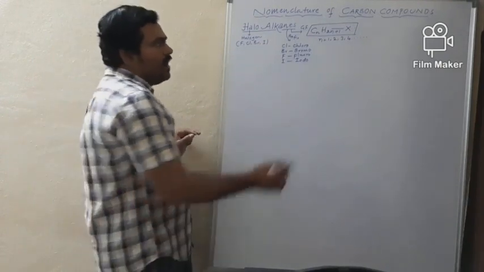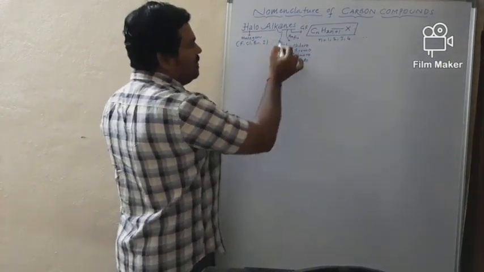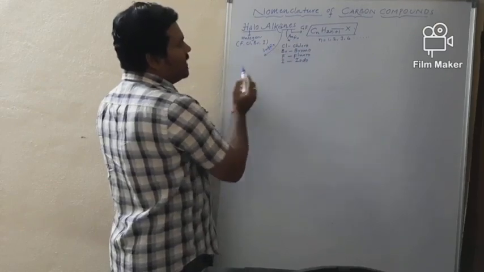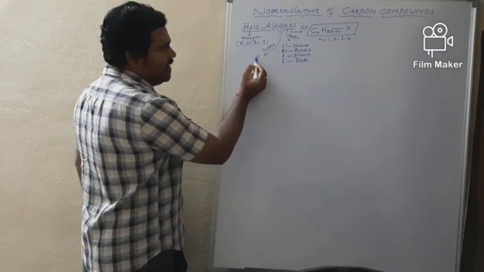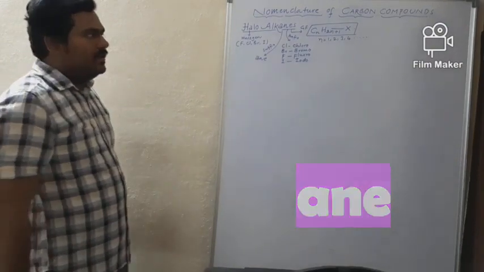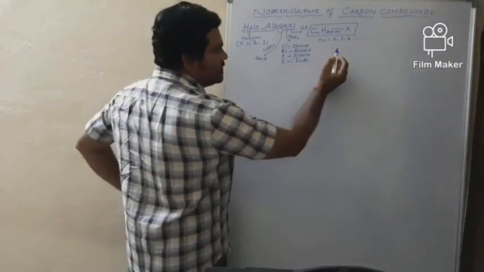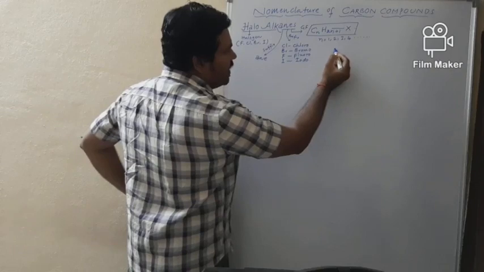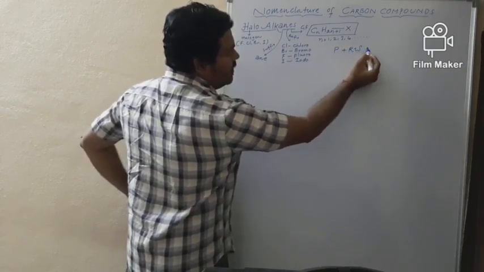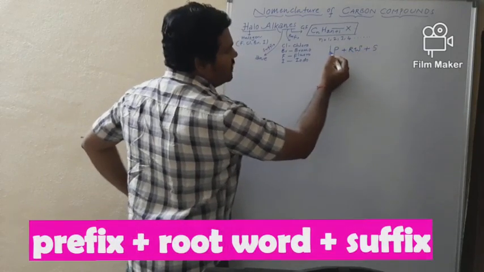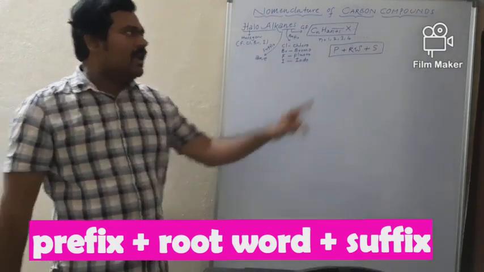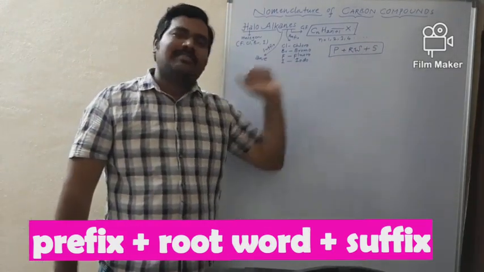Now coming to the general formula and prefix, what about the suffix of haloalkanes? Anyhow, alkanes end with the suffix ane. In the case of haloalkanes, the name is the combination of prefix, root word and suffix.